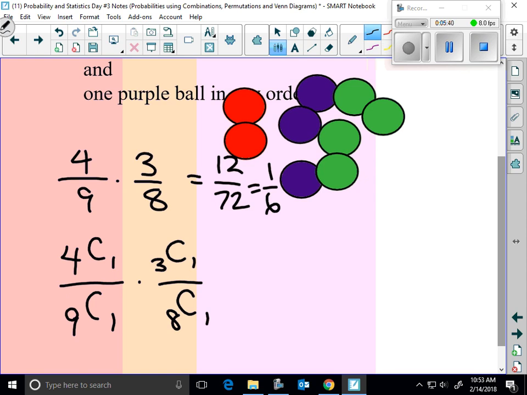I tend to lean toward, when I see something like this without replacement, this method instead of the combination method. If that sits better with you, that shouldn't be an 8, that should be a 9. I lean toward the first method. I don't like to think about combinations, permutations, unless I have to, right? Unless I absolutely have to.